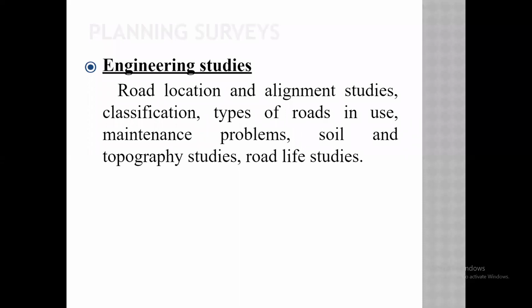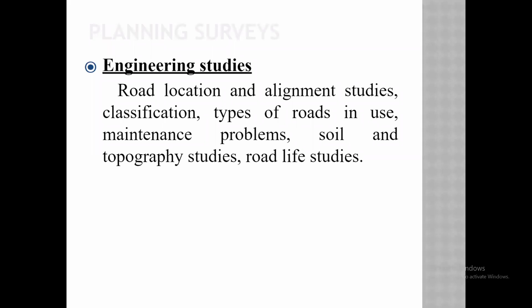Suppose I want to construct a road from Pandharpur to Pune or Pandharpur to Solapur. For that, I have to decide 2 to 3 alignments based on the easy way to travel. Means shortcuts, a short road. And the road should be straight. The road should cross a minimum of rivers, lakes, and villages. Like that, we first decide the alignment.